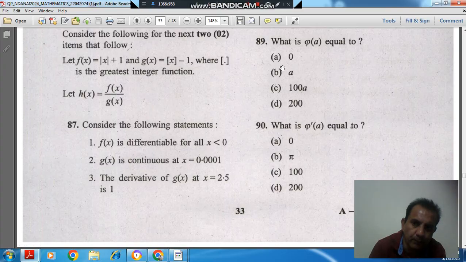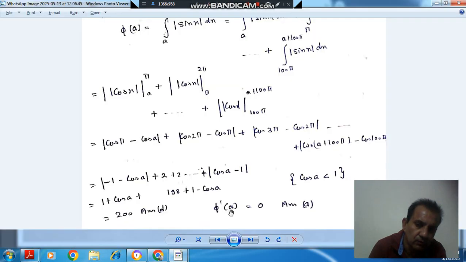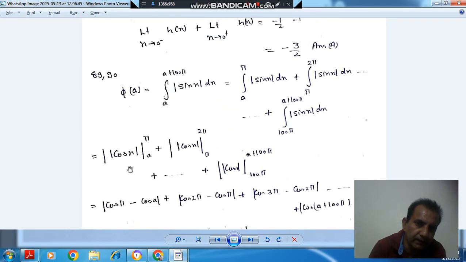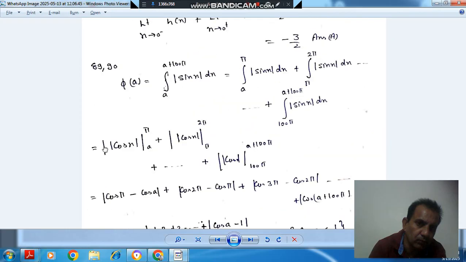So pi a will be equal to 200. Now we differentiate pi a, because there is no a in 200, so the differentiation will be 0. So the answer is A for question number 90 and D for question number 89.